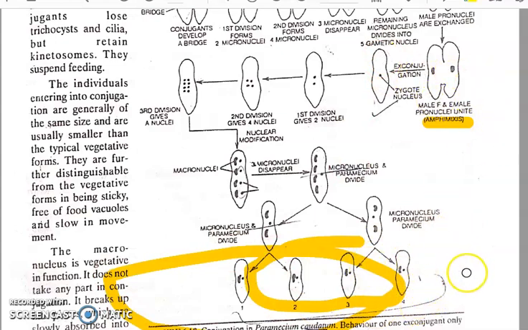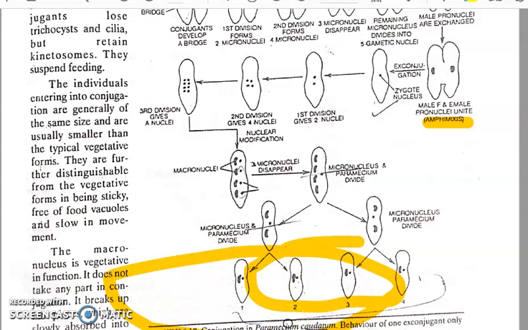So from a pair of conjugates we will get 8 daughter Paramecium. But this is not a general method of reproduction in Paramecium. This only occurs when conditions are not favorable. About 100 to 350 binary fissions may follow conjugation.